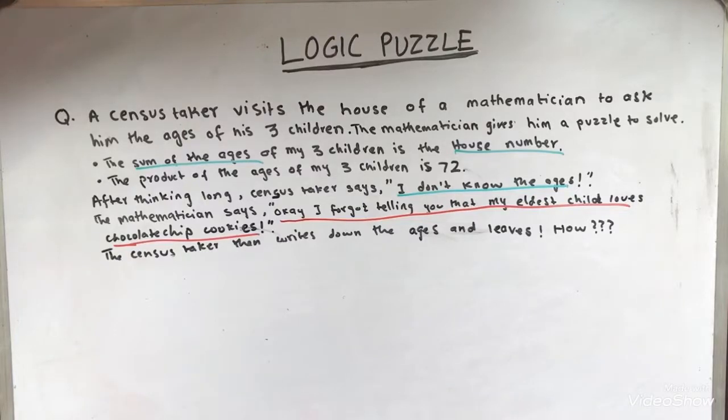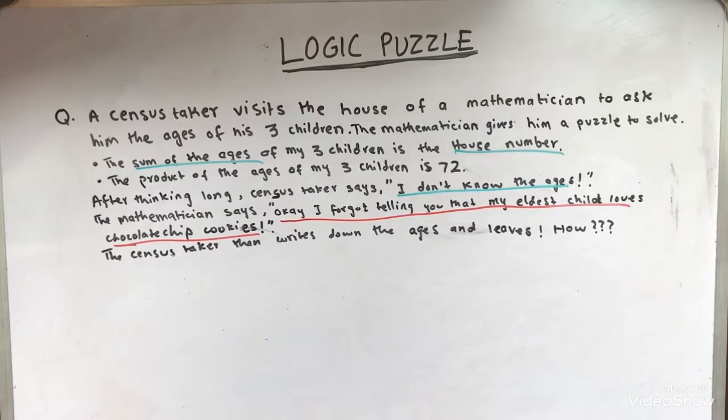A census taker visits the house of a mathematician to ask him the ages of his 3 children. The mathematician gives him a puzzle to solve. He says that the sum of the ages of my 3 children is the house number, and the product of the ages of my 3 children is 72.